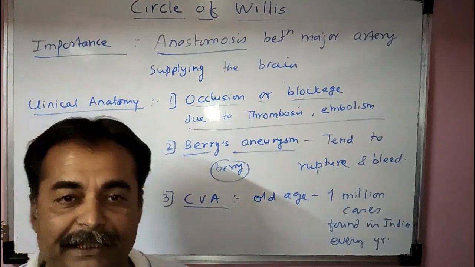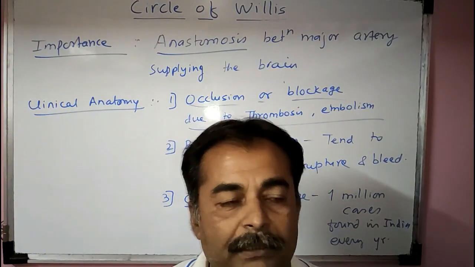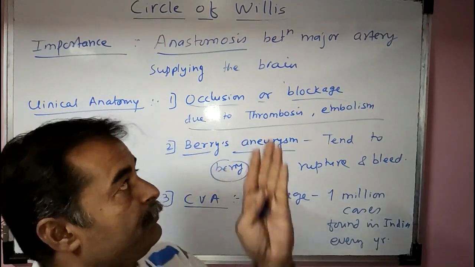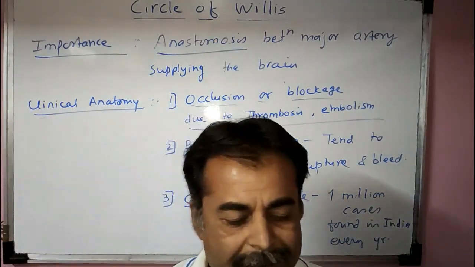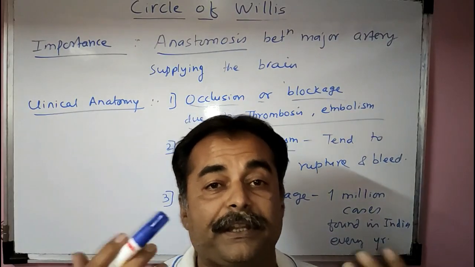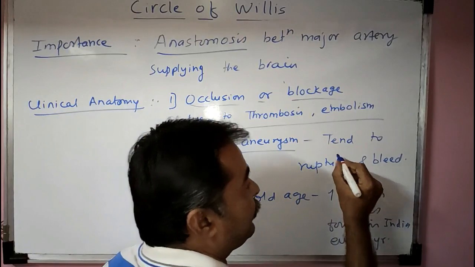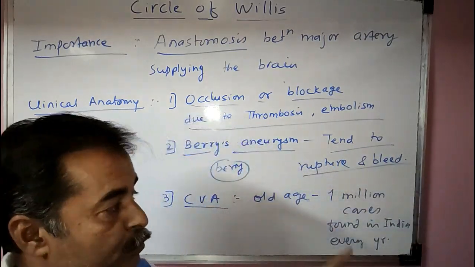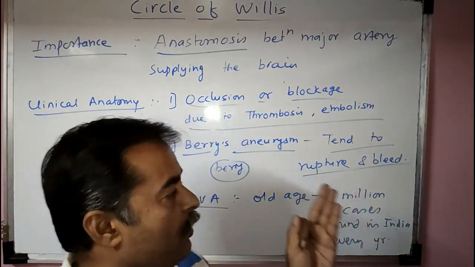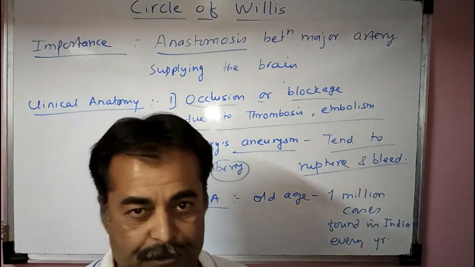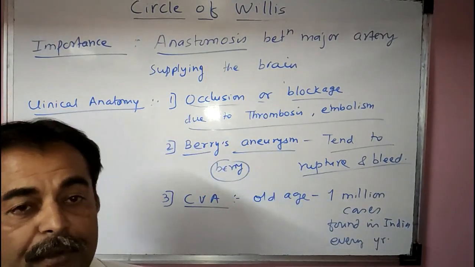That's why it is called Berry's aneurysm. It is due to dilatation of the arteries of the circle of Willis from continuous increase of diastolic blood pressure. These Berry's aneurysms tend to rupture and bleed. So the important cause of hemorrhage is the Berry's aneurysm. This is also a very important applied topic.